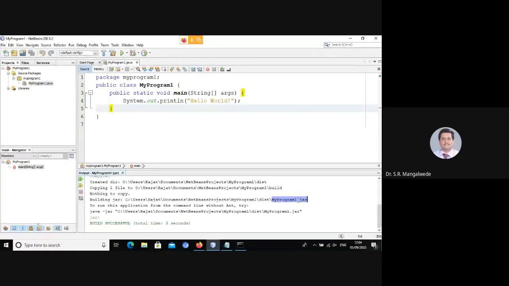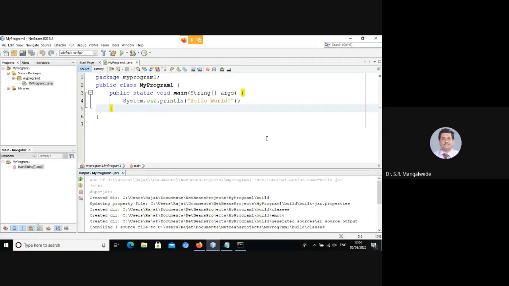Okay, if at all you want to move this application to some other platform, you just have to carry this file, myprogram.jar, Java Archive, which will in turn contain everything, that is your classes and interfaces that are compiled and generated bytecodes. Okay, so I hope I answered the question as to what is a package. Though you may not understand what exactly is a package and how we organize classes and interfaces into packages, this should be sufficient to understand what a package is and how it works. Some reactions? Yes, sir.